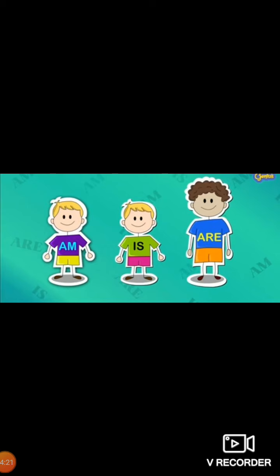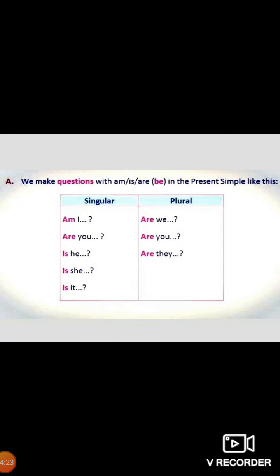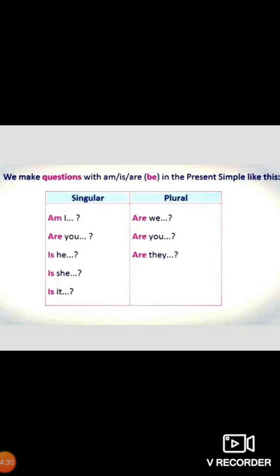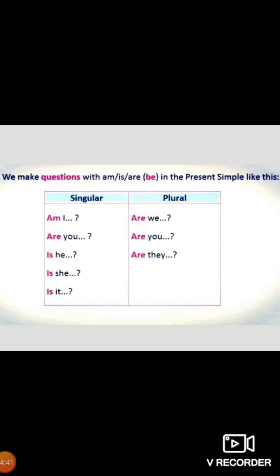Now see the use of am, is and are in questions. We make questions with am, is, are, or you can say with be, because these are the forms of be in the present simple. In singular form we will make the question like this: am I? You can say, am I looking good? Are you? Are you my student? Is he? Is he Sita?